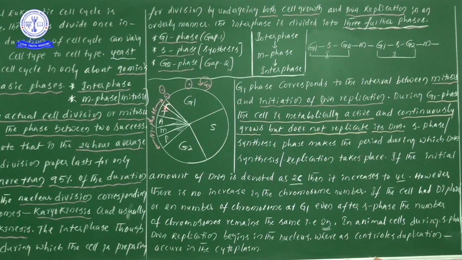Next, here you see the C you are finding. That C stands for the process known as cytokinesis. So the karyokinesis process and the cytokinesis process together we will be calling M phase. I hope my dear students you are understanding this. Otherwise, one more time, pause the video, concentrate here, and think in your mind